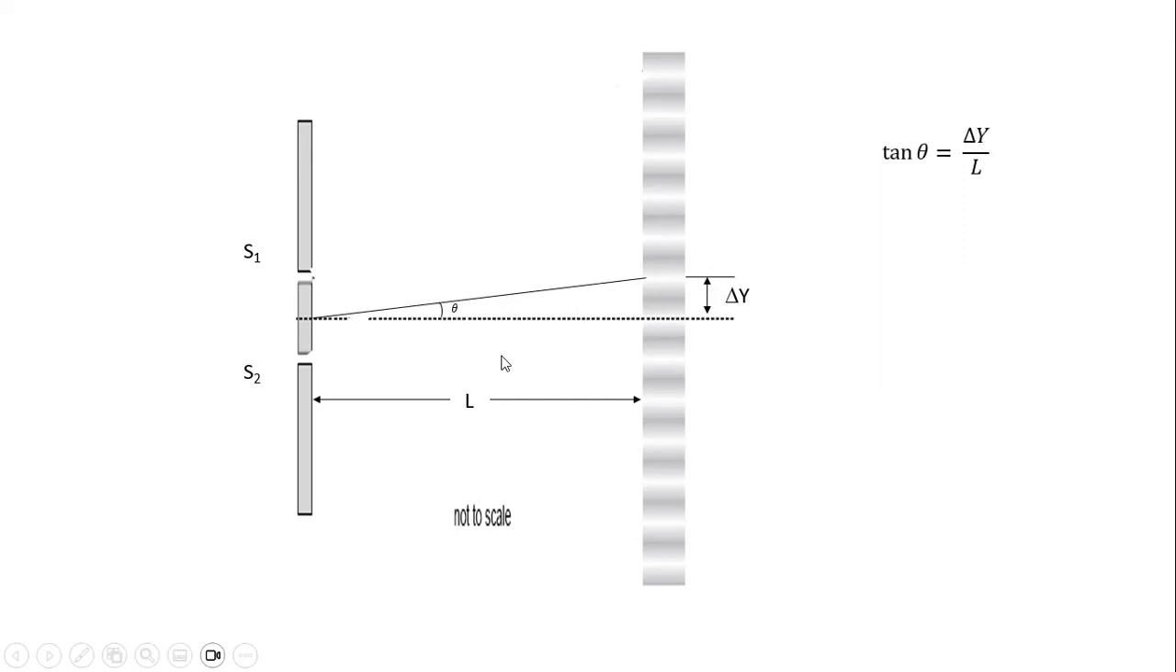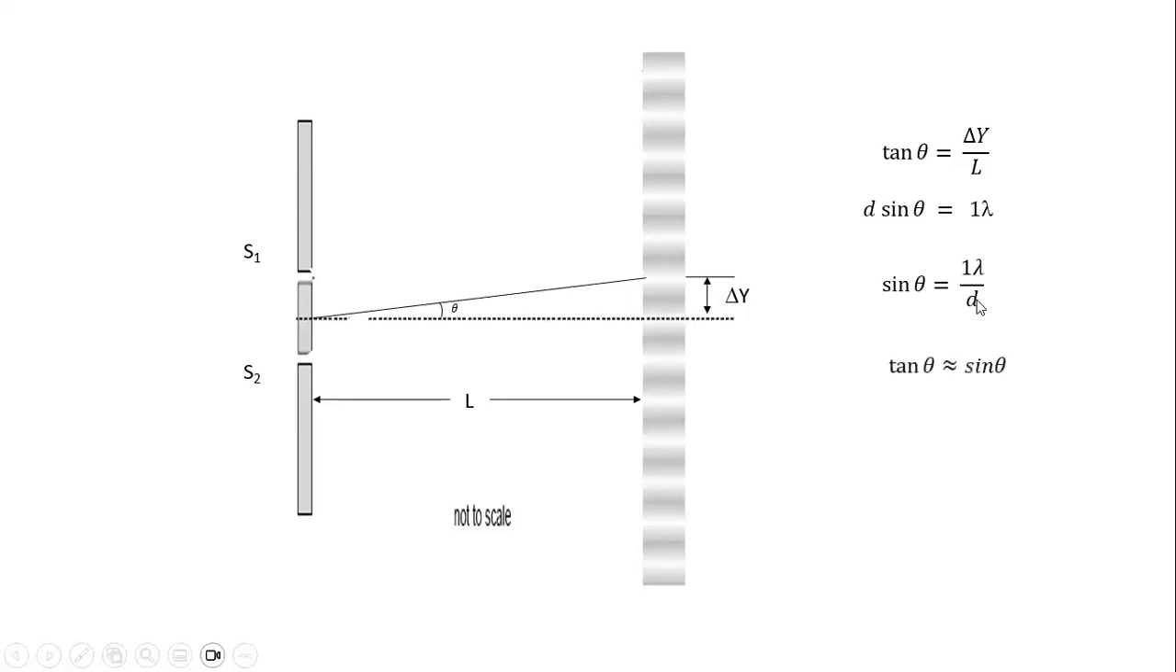Using trigonometry, tangent theta is delta y divided by L, the opposite over the adjacent. Since what we see here is constructive interference, we can describe the path difference between the two light sources as d sine theta equals m lambda. So m lambda represents constructive interference. However, this is the first-order constructive interference, which means m has to be 1. I can write it as sine theta equals 1 lambda divided by d.